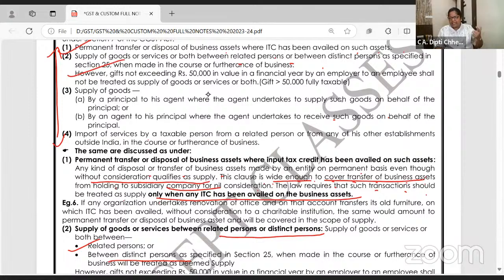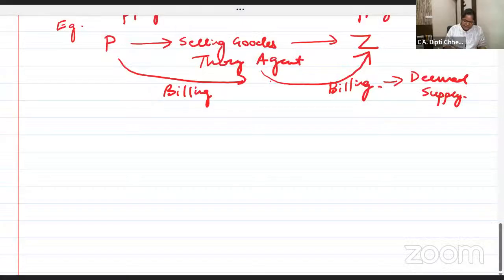We saw this yesterday too, we will see it again today and we'll draw a flowchart for this also. Import of service by a taxable person from a related person or from any establishment outside India in the course of furtherance of business. Let's write it once. Fourth case. Write down. Fourth one.